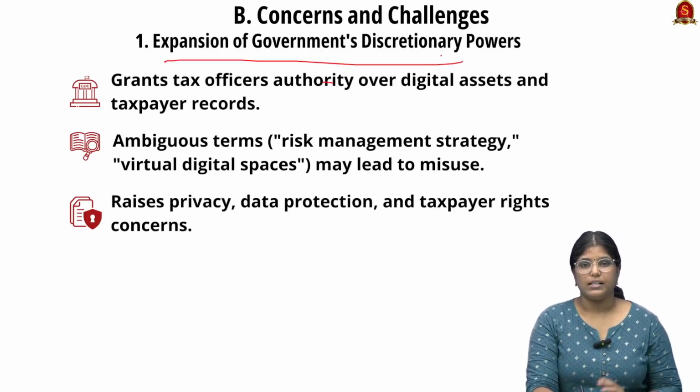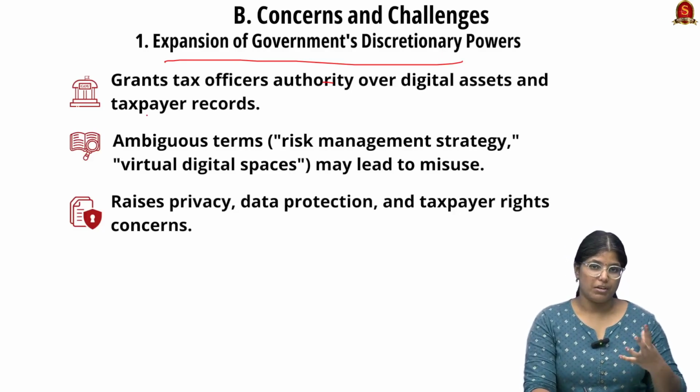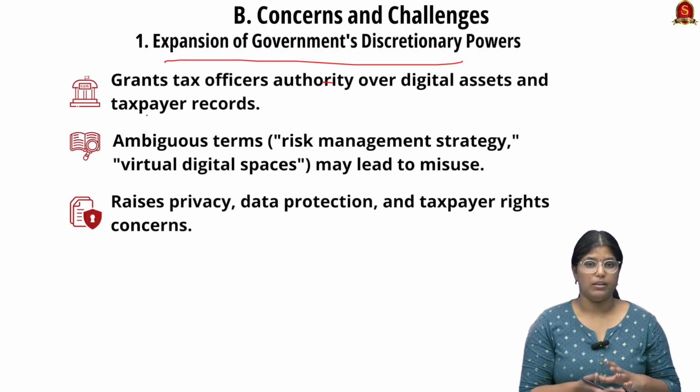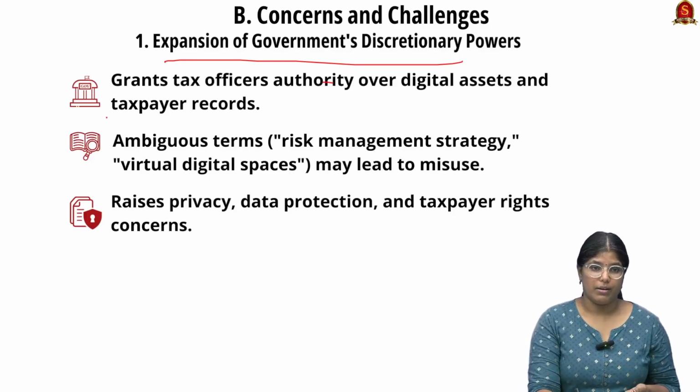See, the first thing is expansion of government's discretionary power. So when discretionary power is provided to certain authorities, when it is newly happening, arbitrary powers could be happening. So that is what is given here.